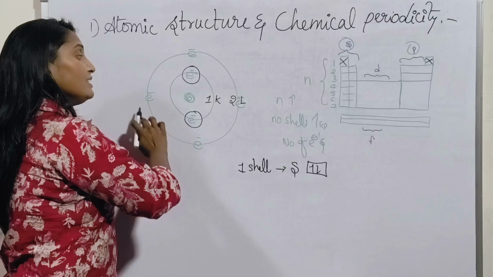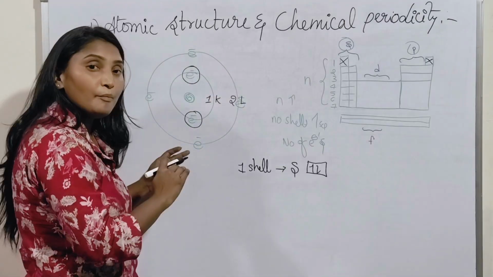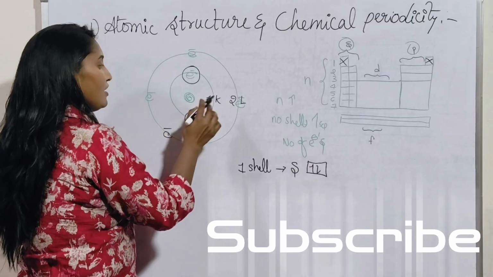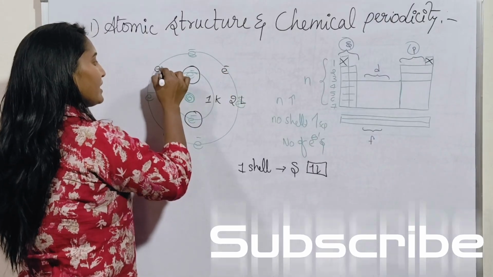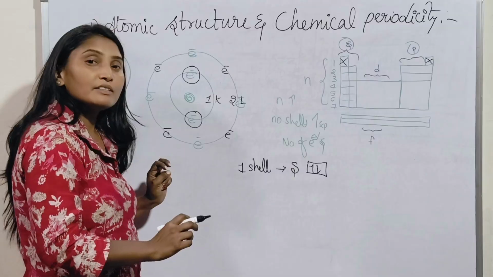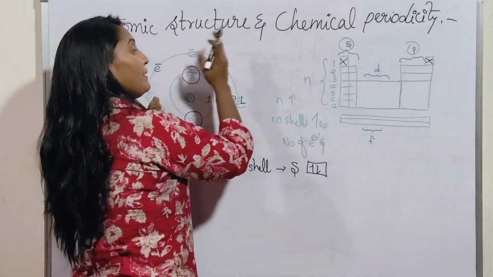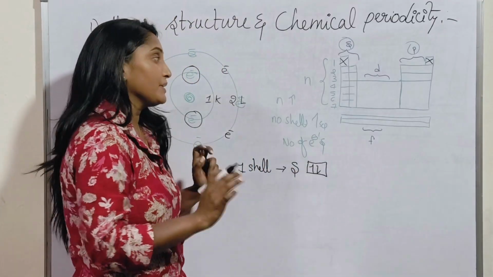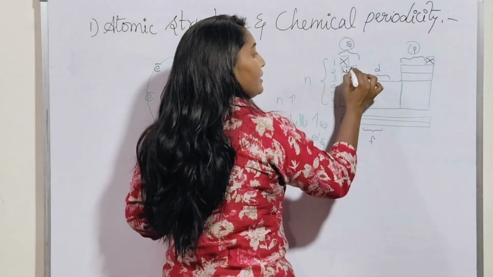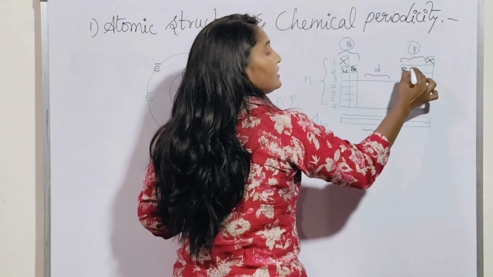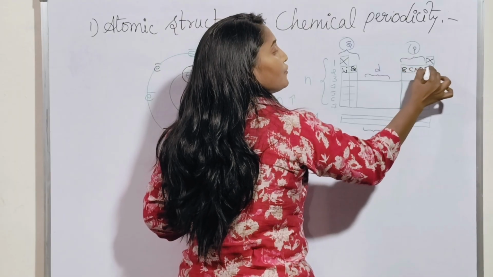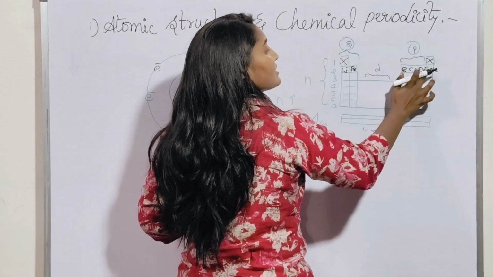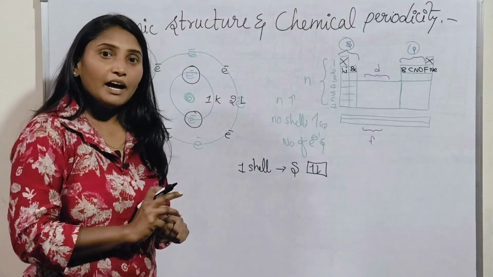Got my point? And the second shell consists of how many electrons? There are 8 electrons present in the second shell. So 4 already completed, right? Another 4 I am writing. How many electrons? There are 8 electrons. If you compare this to the second period, there are 8 elements present in the second period. That is lithium, beryllium, boron, carbon, nitrogen, oxygen, fluorine and neon. How many are there? 1, 2, 3, 4, 5, 6, 7, 8. Did you get my point?